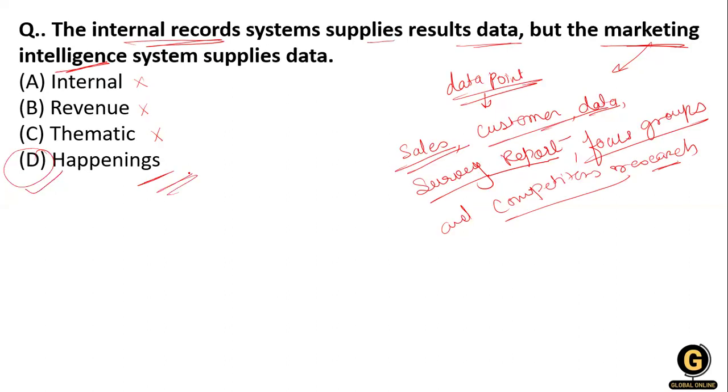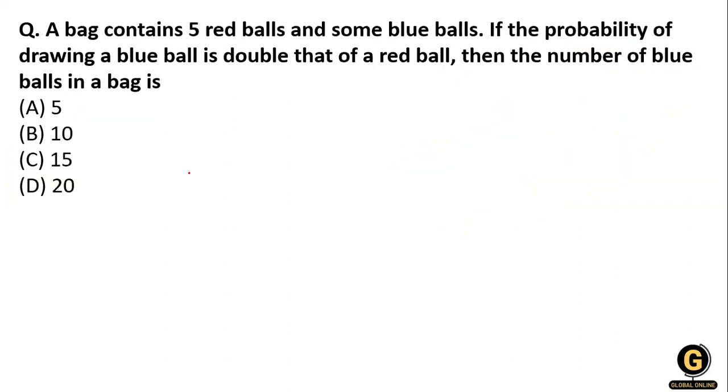Sorry for the mispronunciation. Now the next question: a bag contains 5 red balls and some blue balls, I don't know how many blue. If the probability of drawing a blue ball is double that of a red ball, then the number of blue balls in the bag is.